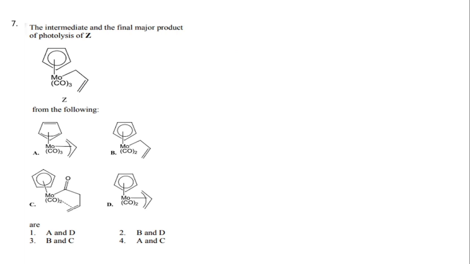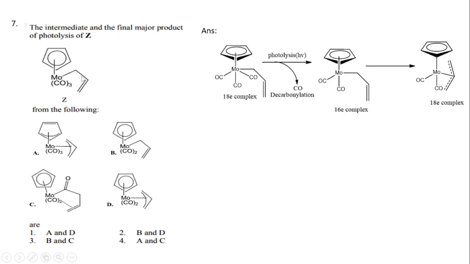Next problem is to find the intermediate and the final product of photolysis of the following. You need to find out the intermediate and the final product of the photolysis of this complex. Okay, so let's see. Here, this is an 18 electron complex. Under the photolysis, that is photochemical condition, it will undergo decarbonylation.